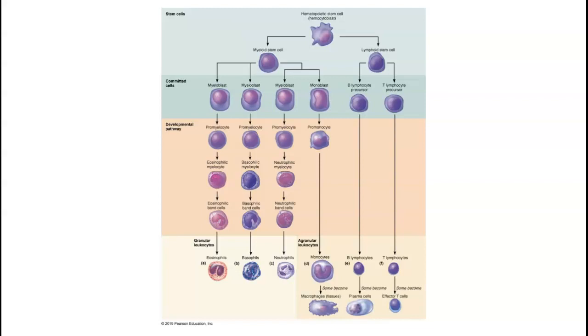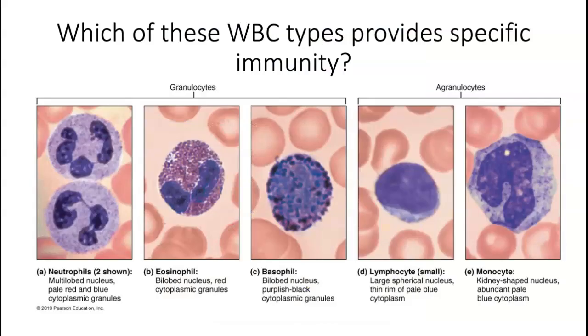So I have a question to start out with. Which of these white blood cell types provides specific immunity? And so specific immunity, let's think about that. That's when a cell specifically recognizes what it is that it's attacking. In other words, it's not just phagocytosis. Phagocytosis is the general ability to engulf something that's foreign. This white blood cell doesn't have to specifically recognize that.